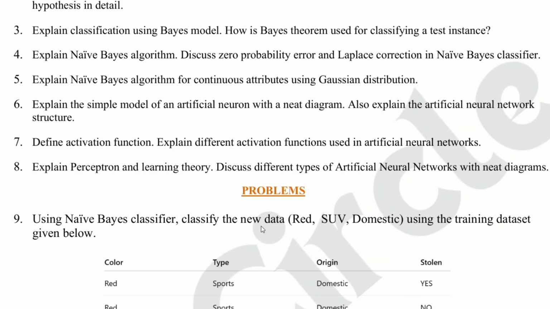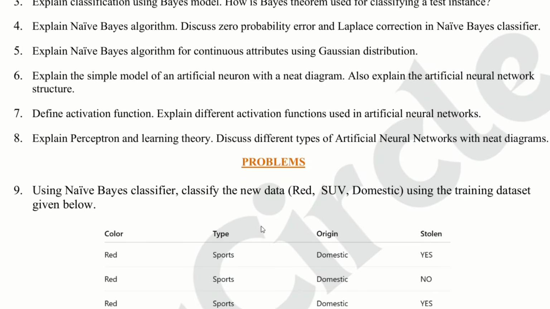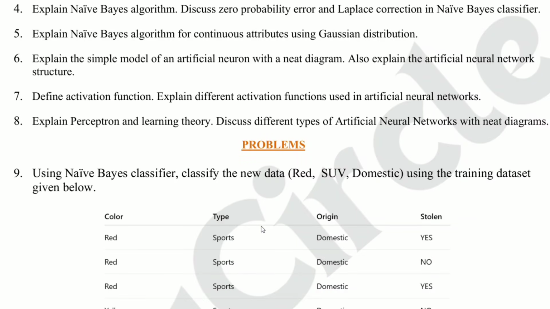Question number 6. Explain the simple model of an artificial neuron with a neat diagram. Also explain the artificial neural network structure. This is a diagram based question. Draw neuron structure with inputs, weights, bias, activation functions, and output.